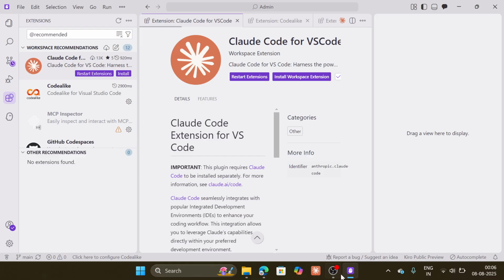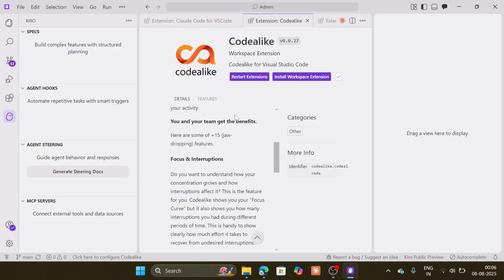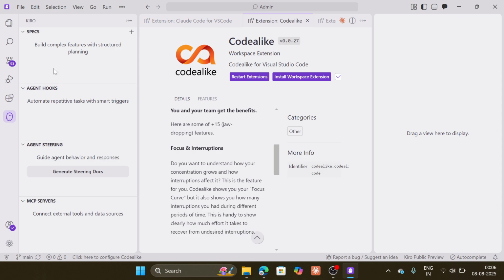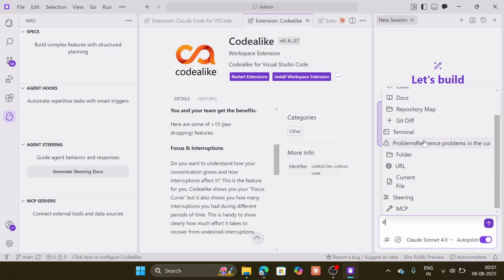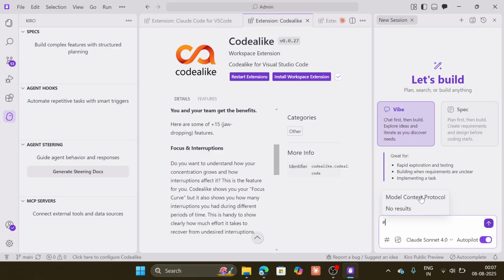Let me wait a second. Restart extension. Okay, here we can see the Kiro IDE option. Is there any limit? Vibe: chat first, then build, explore the idea, rapid exploration, testing, and building. Here we can buy. We have good models, Claude 4 and Claude 3.7. We can add images, and we can add context here. Which context, which thing do we want to take?